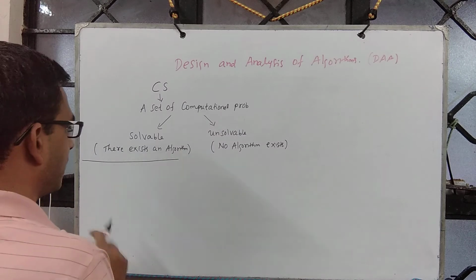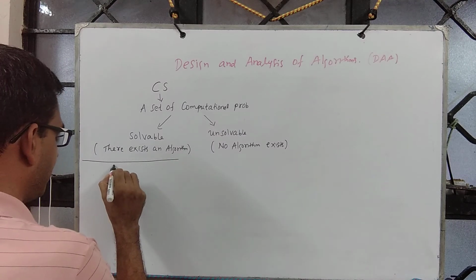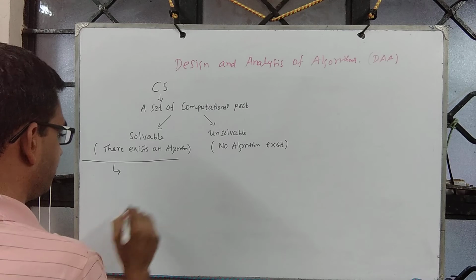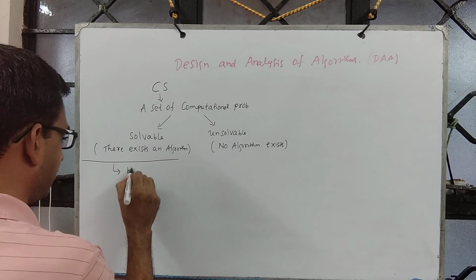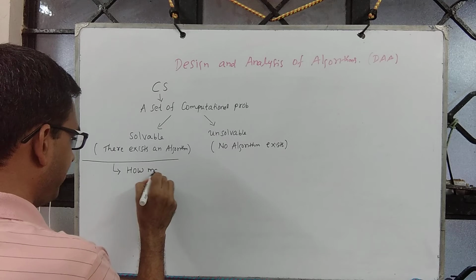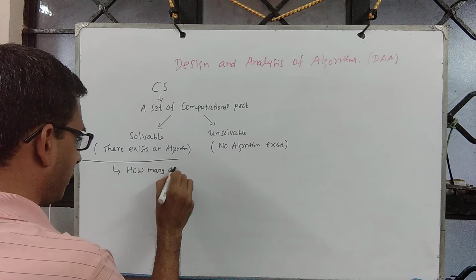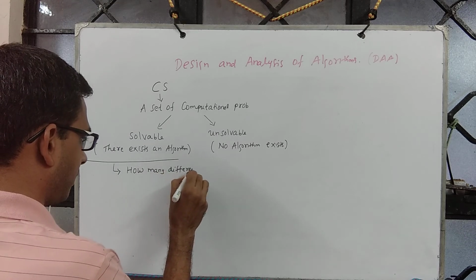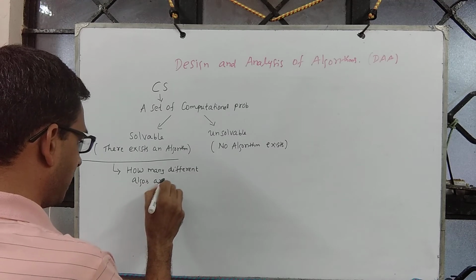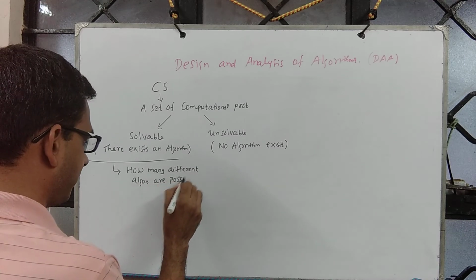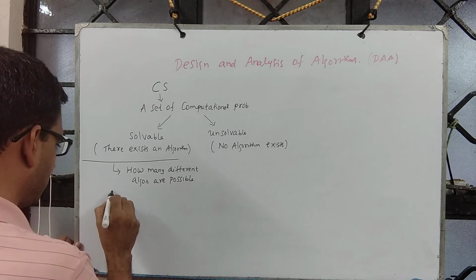Now that there exists an algorithm, we wish to know: are there more algorithms for the same problem? How many different algorithms are possible? That's one question.